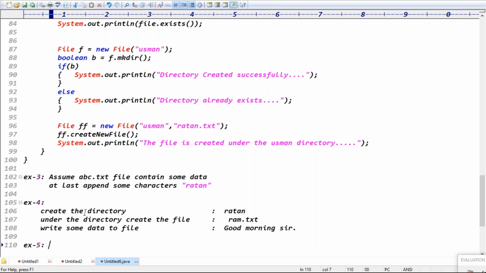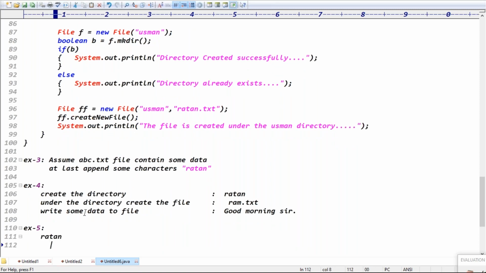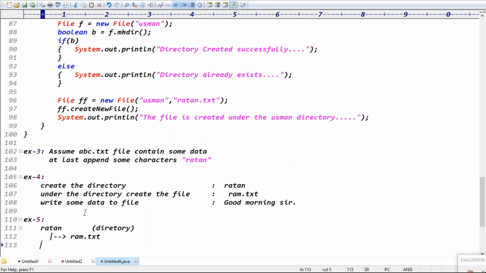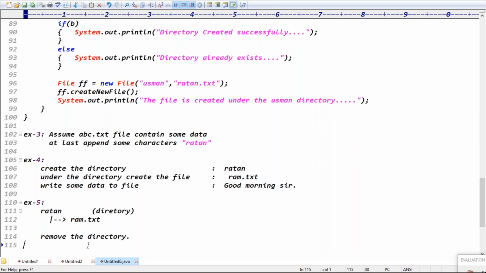Example 5 you can do. In the above, what directory did you create, guys? Ratan directory. Under the Ratan directory, what file did you create? rom.txt file, right? Exactly. Remove the directory Ratan. You create a directory using the mkdir function. Remove the directory means rmdir, remove directory. mkdir makes the directory, rmdir removes the directory. That's it, guys.